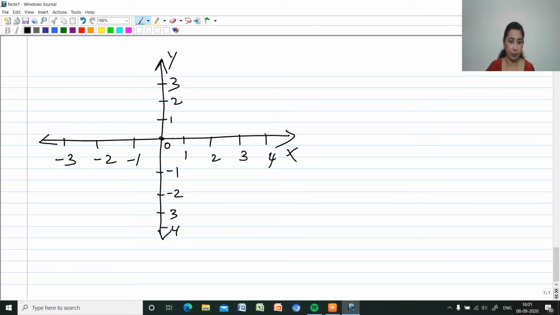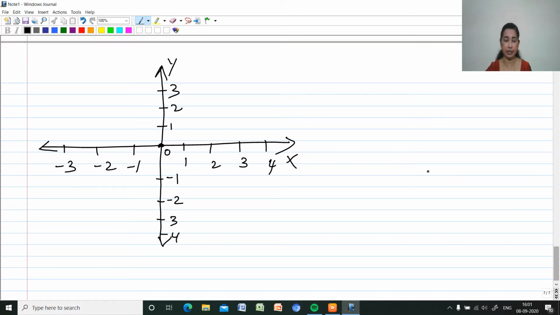So here is a point. Then for 0.1, I've told you that from 0 to 1 the value will be 0 itself. So for 0.1 it will be 0 itself, 0.2 it will be 0, 0.3 also 0, 0.9 also, but if it is 1 it will jump to 1. So here I can only put a 0, because there is no image at 1. The image will be at 1; for 1 it will be at 1.